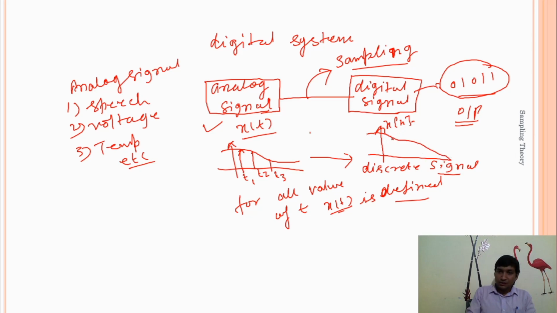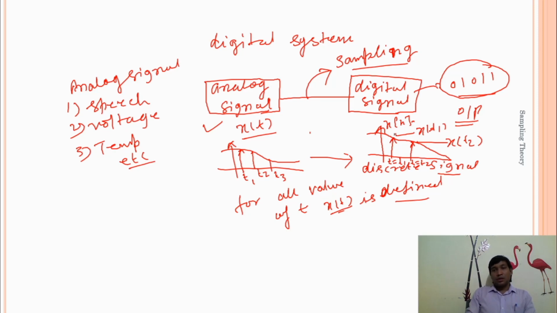It means at t is equal to t1, at t is equal to t2.